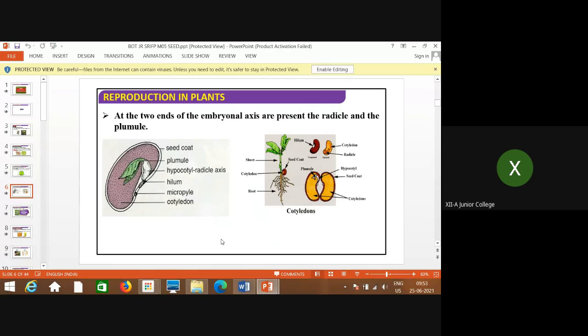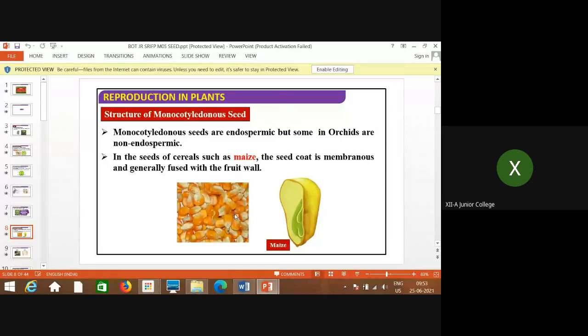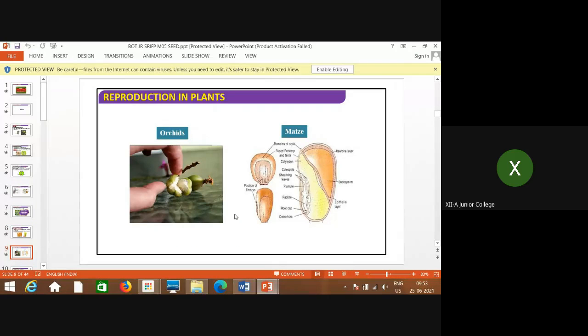See, these are the developmental stages of the seed. How this development after the germination, what is happening. Seed coat it is. This is the plumule giving rise to shoot system, and this is the radicle axis, which in the further development gives rise to root system. This is the seed coat with the two cotyledons. See, these are the cotyledons. Radicle giving rise to root system, and plumule which gives rise to shoot system. Okay, so this is all about the types of seeds, and this is the structure of monocot, dicot.